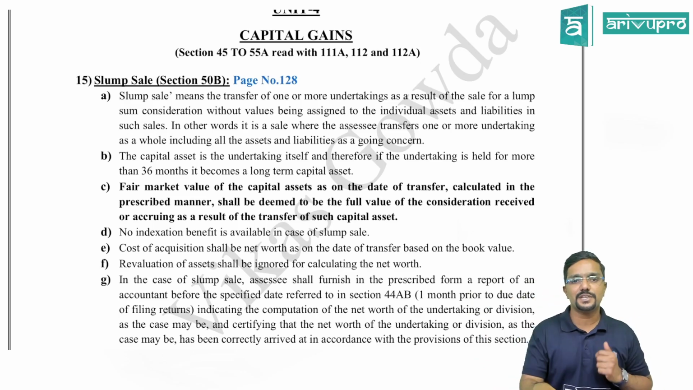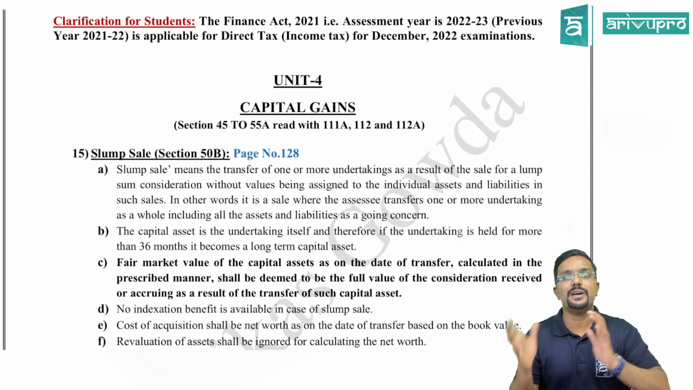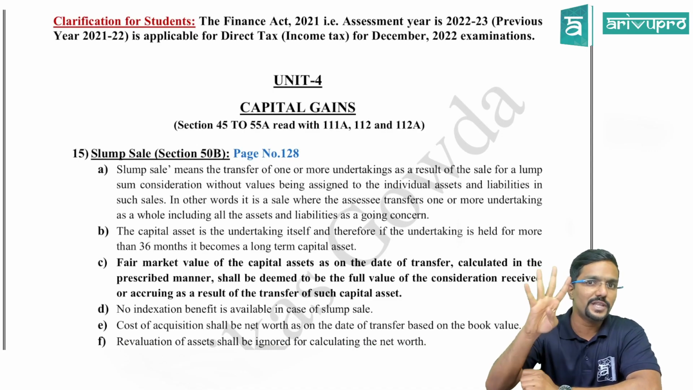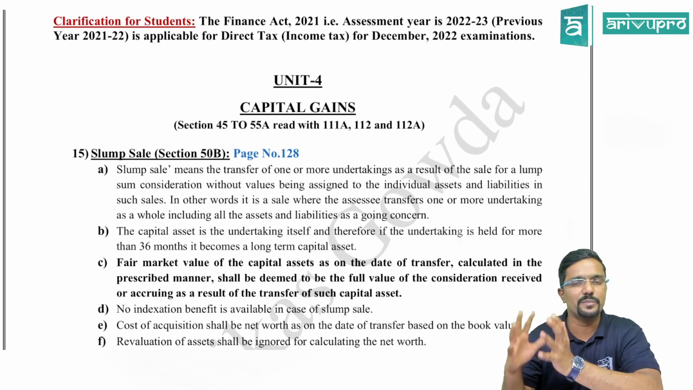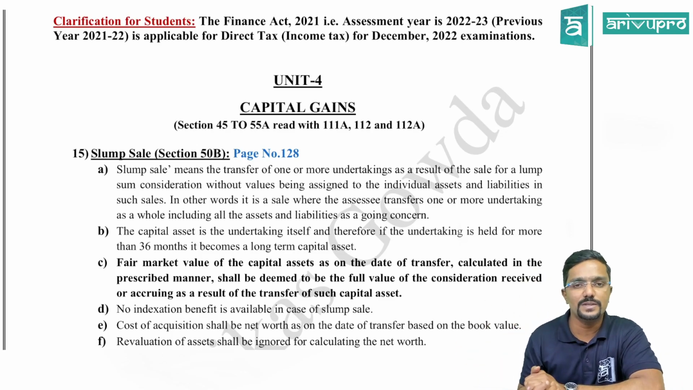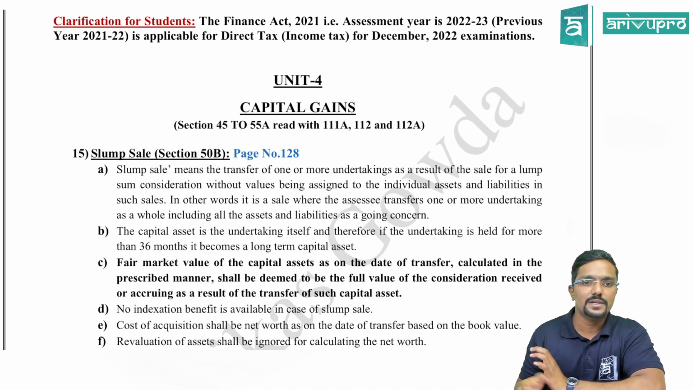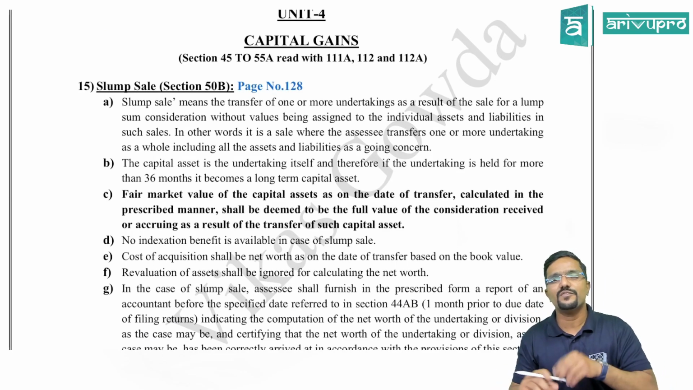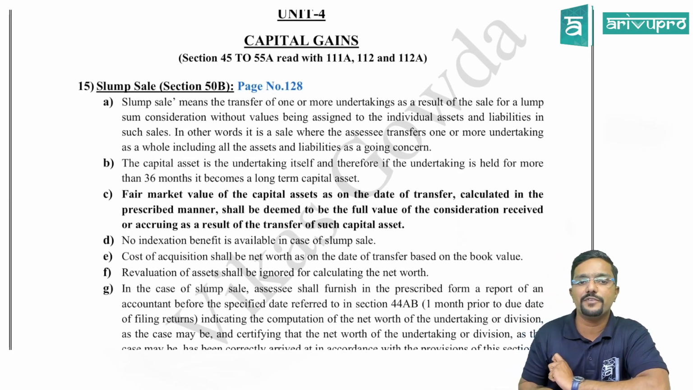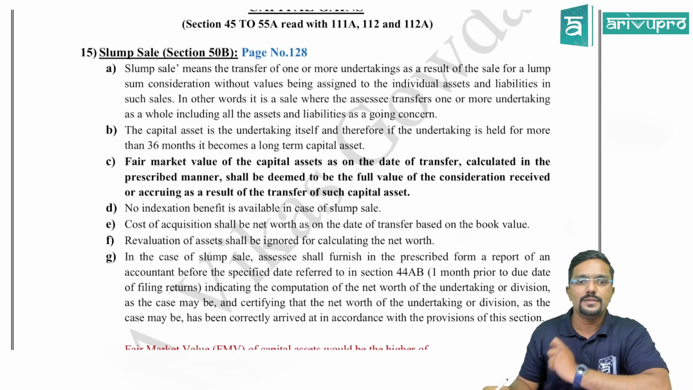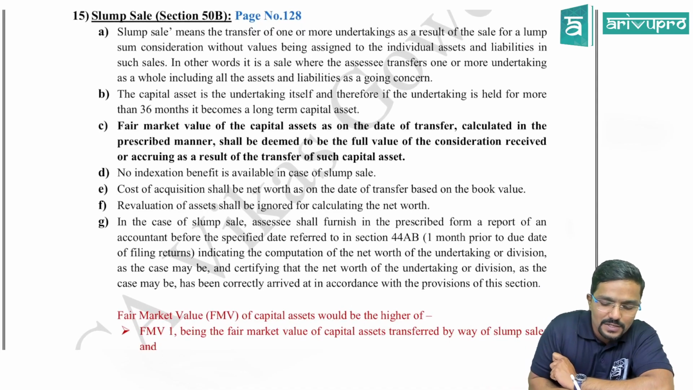With this clarification, let us start. The first amendment is with respect to the heads of income. It would be good if you are also referring to your study material along with this. Coming to the fourth head of income, which is capital gains, there, slump sale under points on computation. Slump sale is the 15th point, on page number 128. There, we have a point called C.